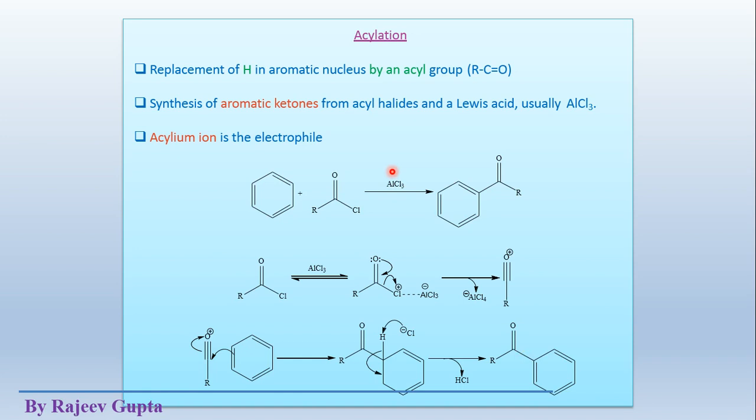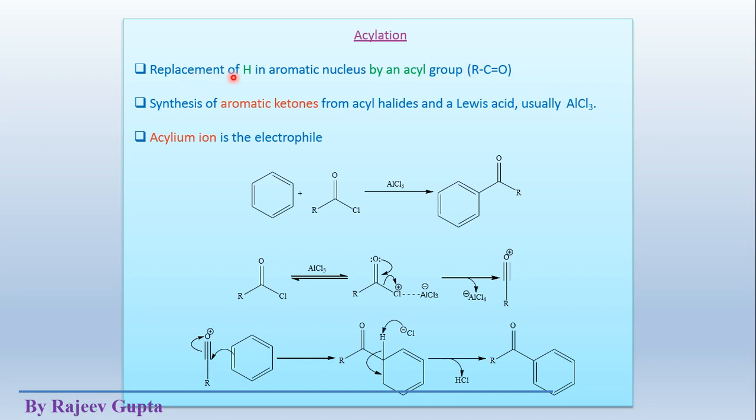Now the second is acylation. The first one was alkylation. Now this is the Friedel-Crafts acylation reaction. Friedel-Crafts acylation reactions have more advantage over alkylation reactions, which we'll see in these slides. Now what will happen here, in acylation, the acylinium ion, meaning this acyl group which contains a positive charge, will act as an electrophile.